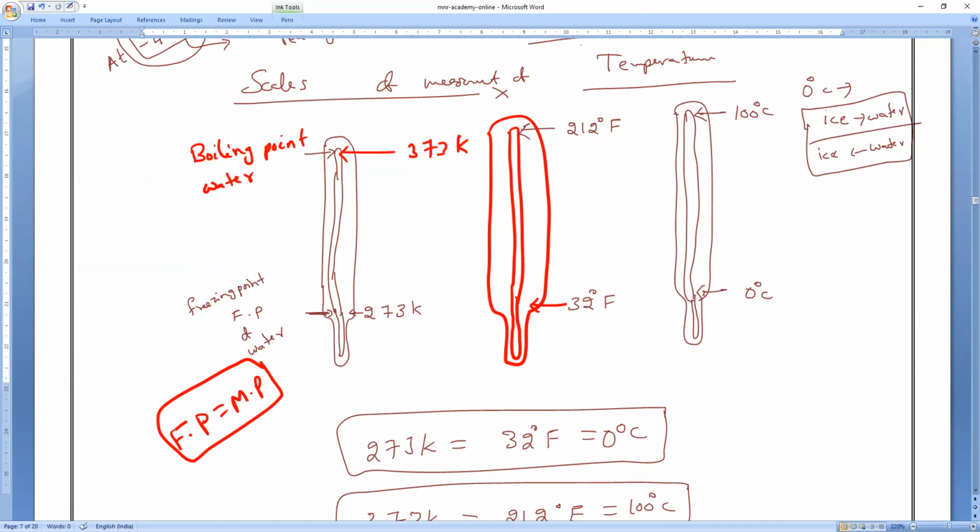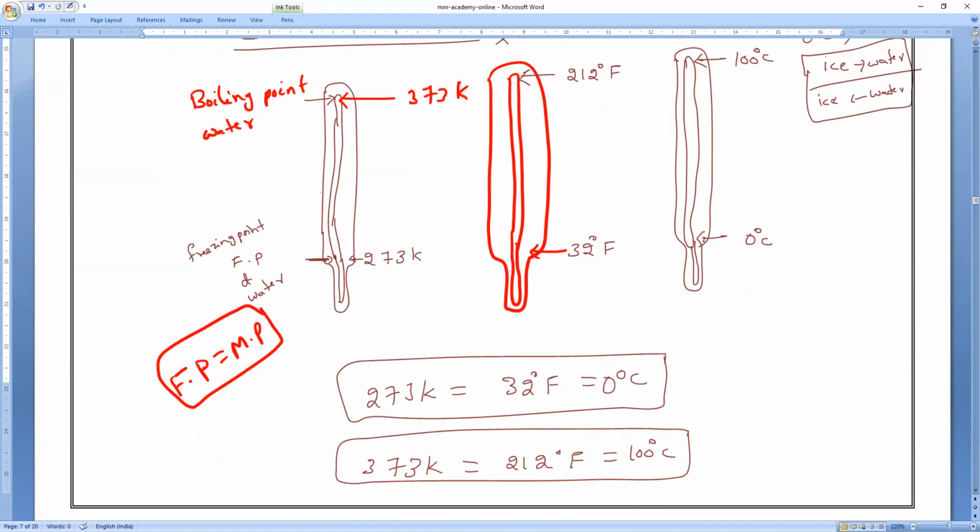Keep in mind, thermometers are designed based upon the melting point and boiling point of water. That is why the Kelvin scale starts from 273, the Fahrenheit scale starts from 32, and the Celsius scale starts from 0 degrees Celsius. That is what you have to remember.